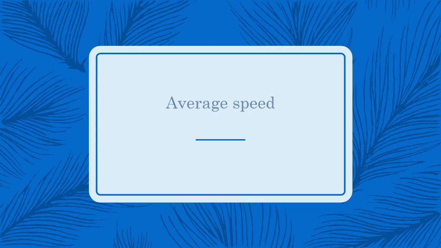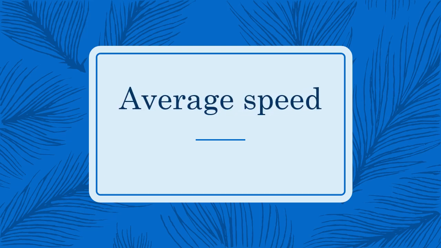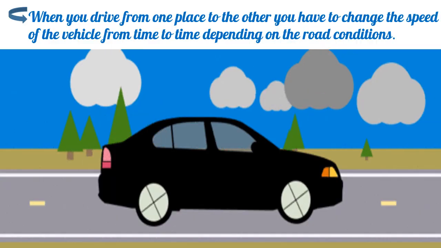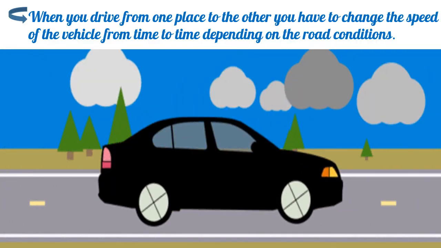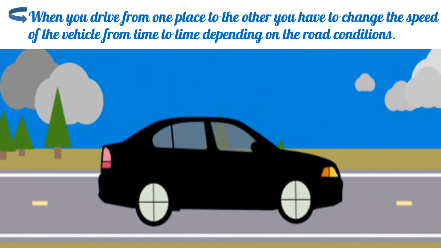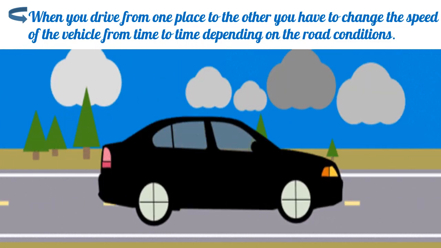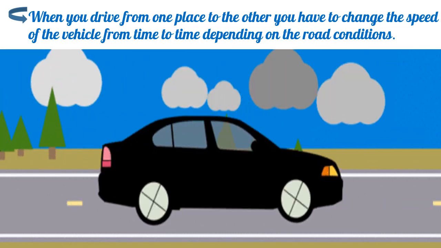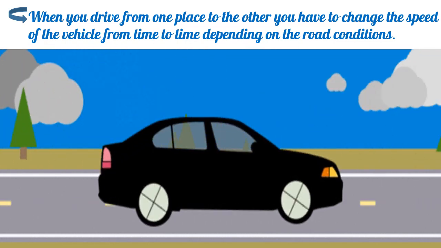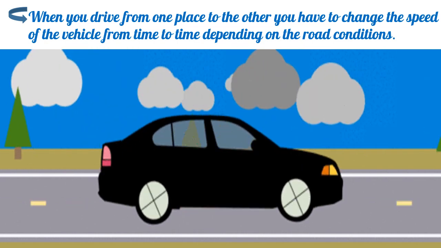Our next topic is average speed. Dear learners, you might have noticed that when you drive a scooter from your house to school or even ride a bicycle, then you know that you have to change its speed from time to time depending upon the road conditions.